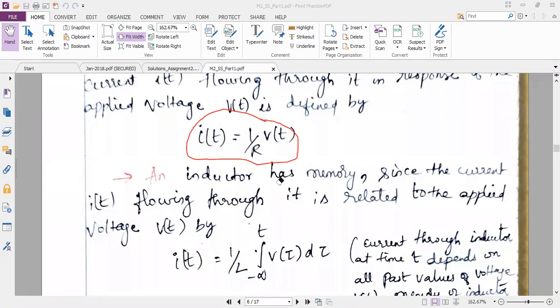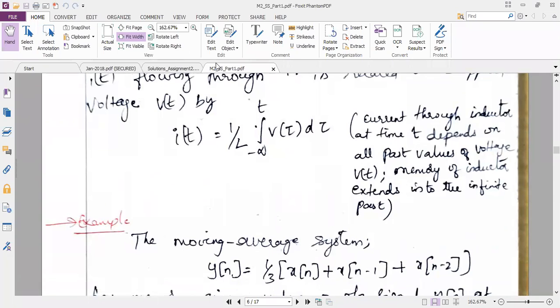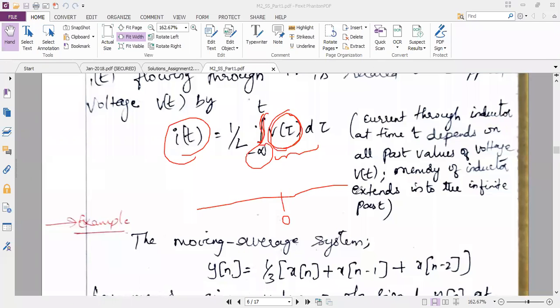Okay, fine. Inductor. I was explaining that the current is obtained by integrating the voltage. Integrating the voltage, you know what is the meaning of integration in general? I should have a group of voltage values and solve them so that I get the current. So the system should remember all the values of voltage at different instants of time. For example, I have a scale here. This is 0, towards the right-hand side it is plus t up to infinity, and this is minus infinity.